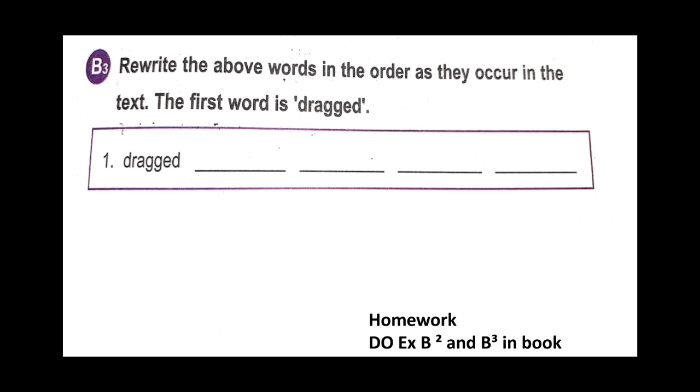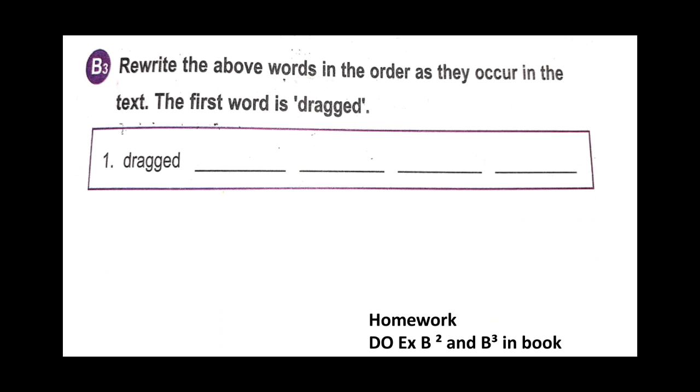Now take out your vision books and open up page number 57. Let's start solving exercise B3. Rewrite the above words in the order as they occur in the text. The first word is dragged. We have to write down these letters in the order as they occur in the text. Not in the alphabetical order, but in the order as they occur in the text.